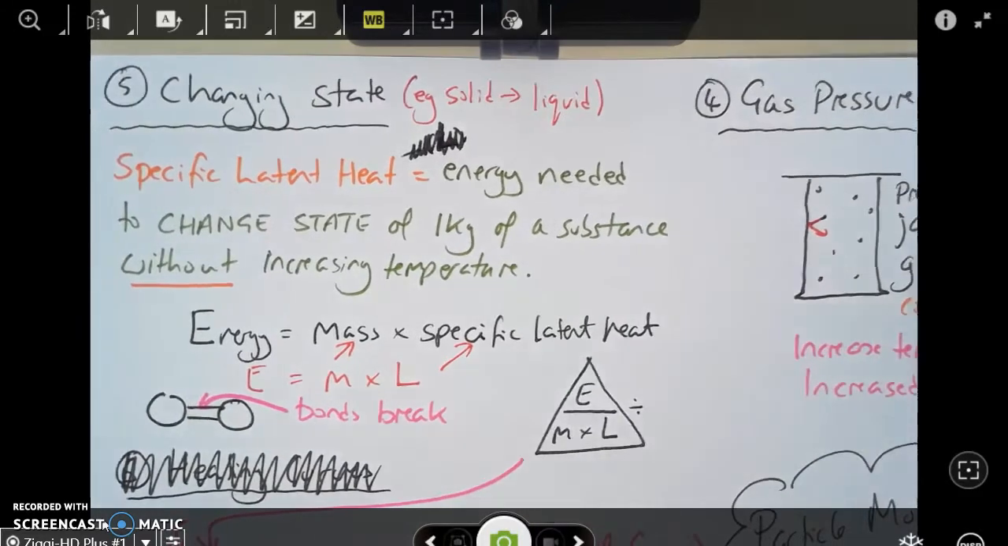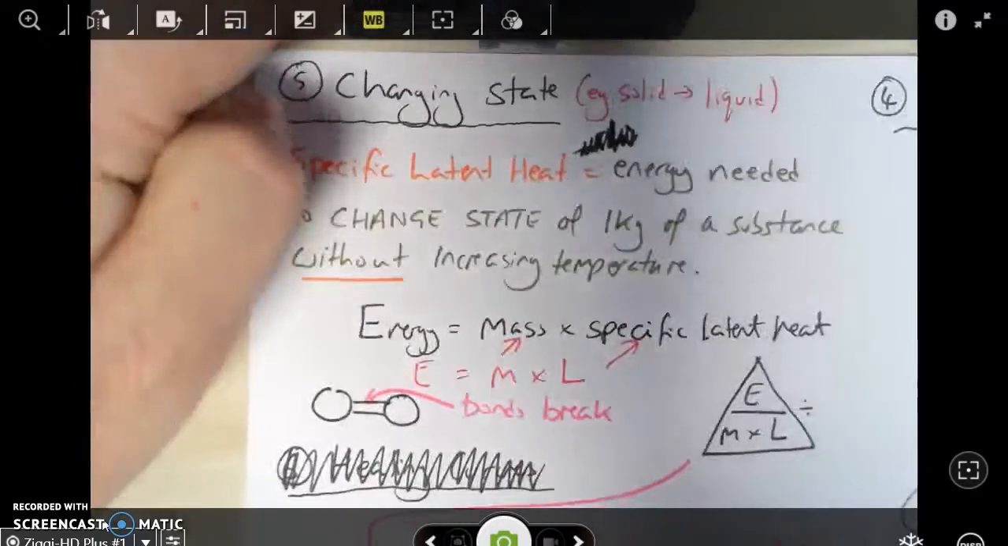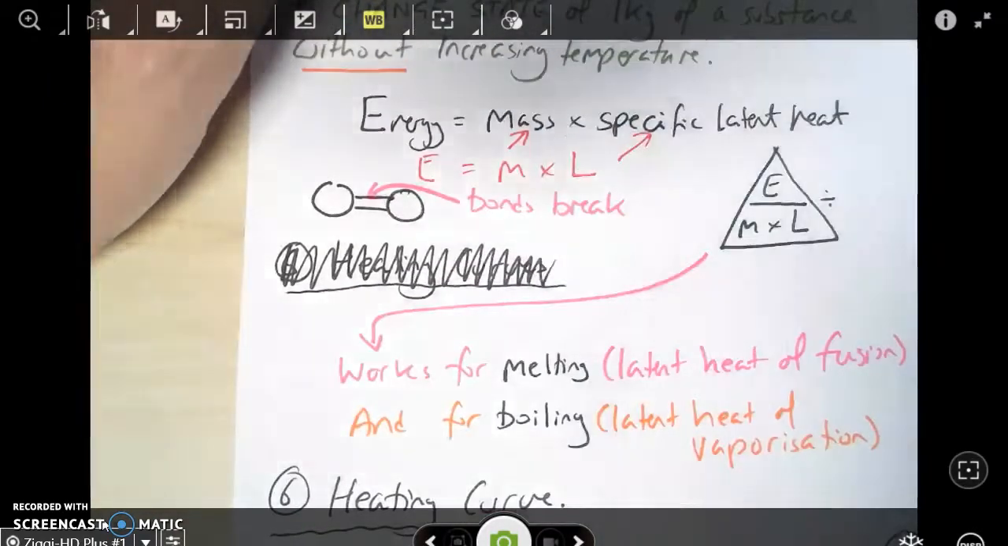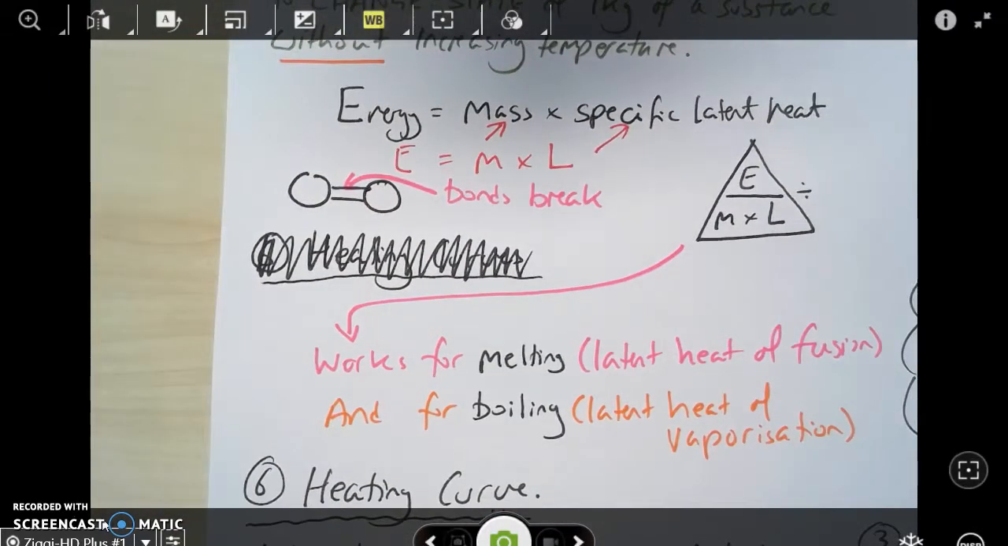There are two versions of specific latent heat because it works for melting. The equation works for melting, and that's called the latent heat of fusion, and it works for boiling, which is called the latent heat of vaporization. Every different substance has got its own values for both of those things. You're not expected to know any of those.